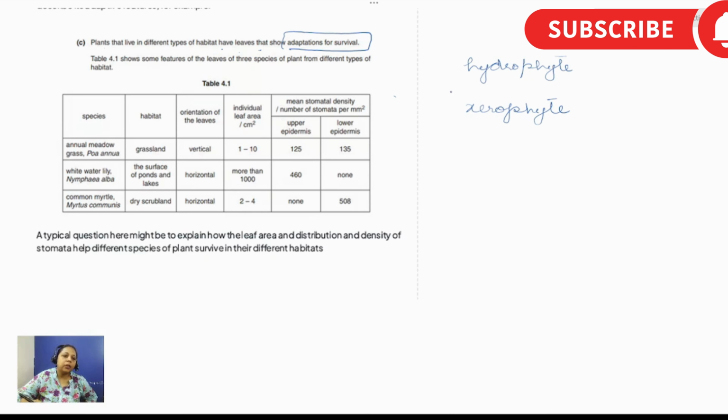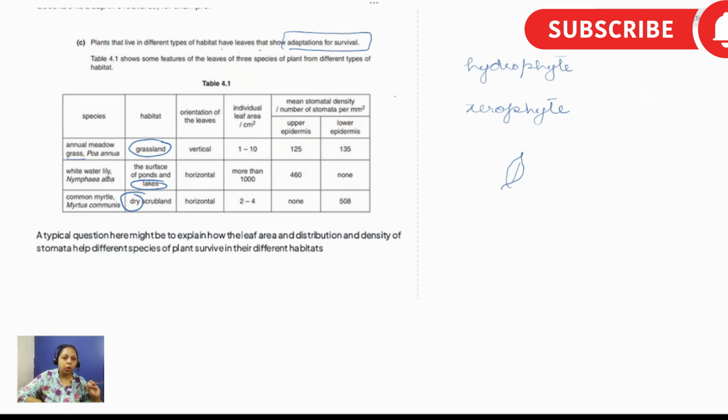Now, let's say there is one more which lives in grassy or terrestrial areas, which is the mesophyte. So we have three main habitats. One is grassland, the other is water, and the third one is dry area, meaning the desert area, the xerophyte. Now, what is the orientation of the leaf? Like, what is the direction of the leaf? In the grassland where the sun is fully available, it is vertical. It means it's in a straight direction. It would be like this. It would be vertical.